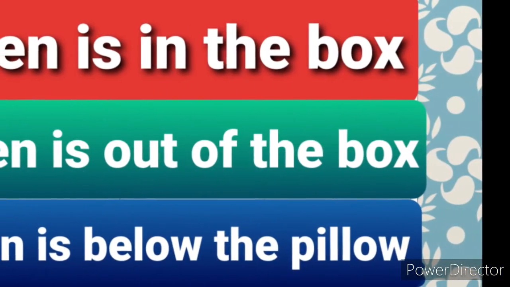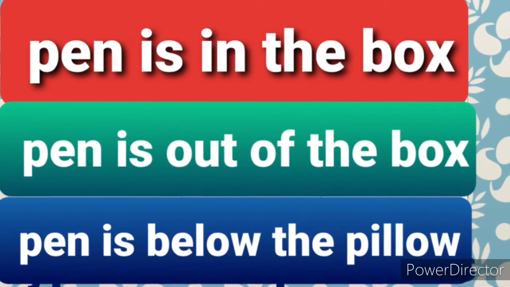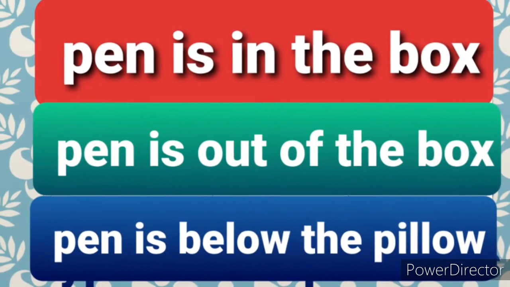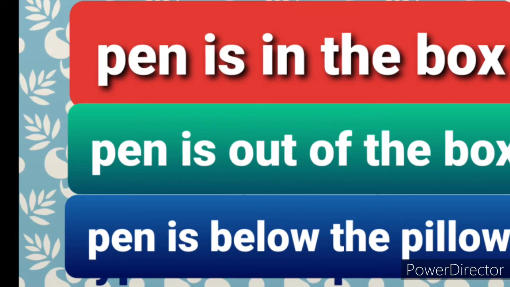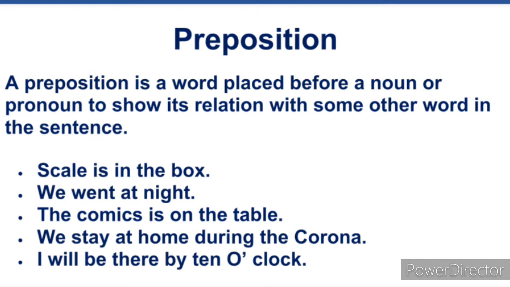So in these three sentences, if we remove the preposition, then we will not be able to understand the relation of the nouns or pronouns with the other words. So now it is clear, I think, what a preposition is. A preposition is a word which is placed before a noun or pronoun to show its relation with some other word in the sentence.